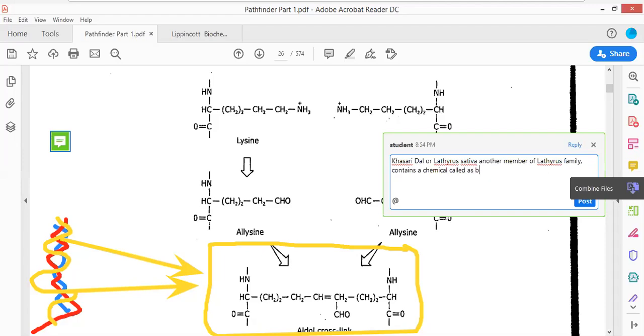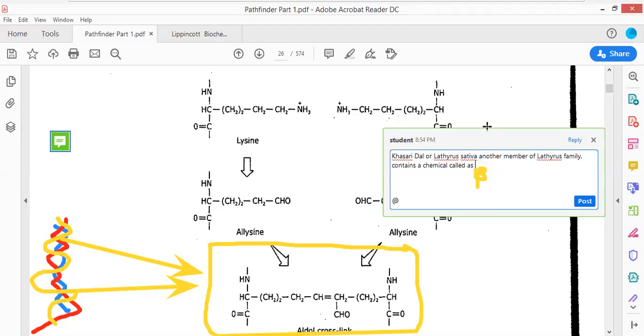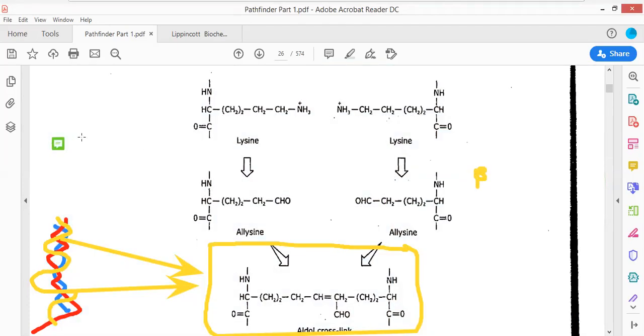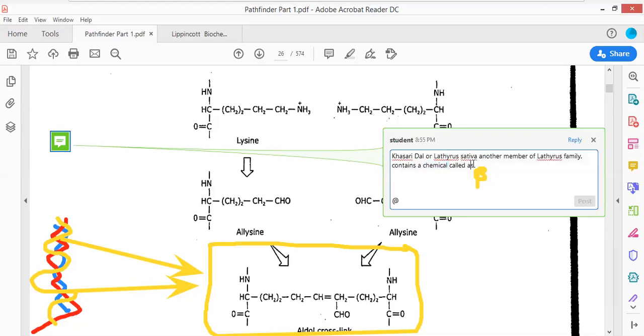I cannot use the symbol for beta, so I can draw it like this. Beta, okay, this is beta. Sorry, beta amino propionitrile.